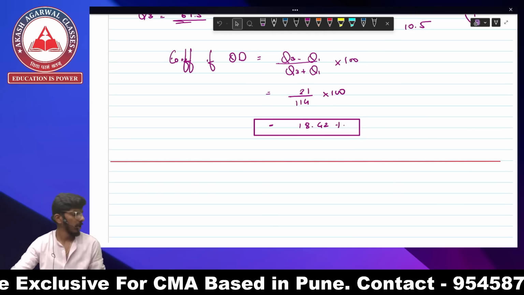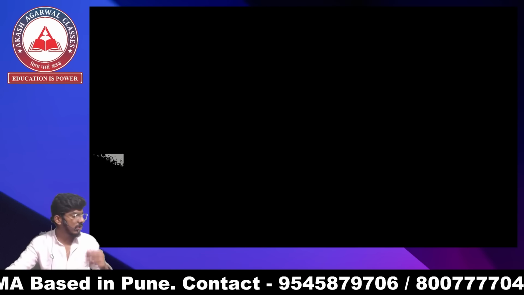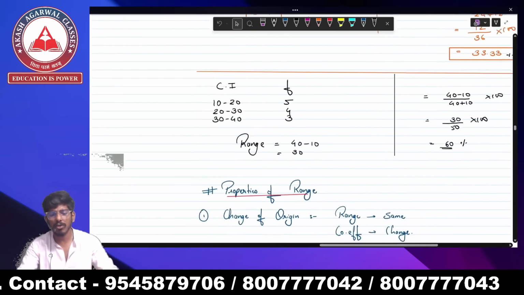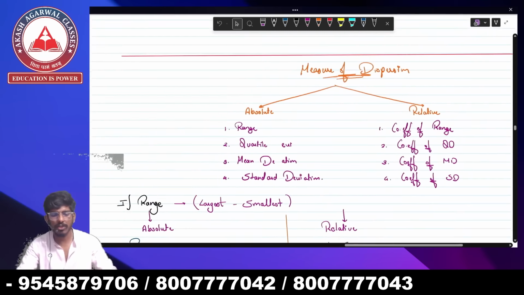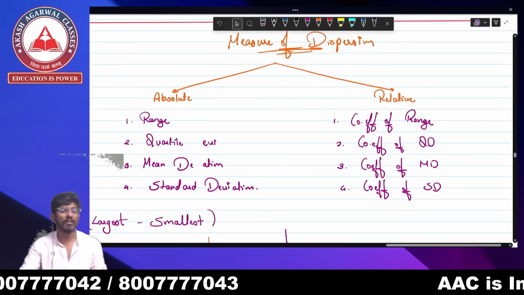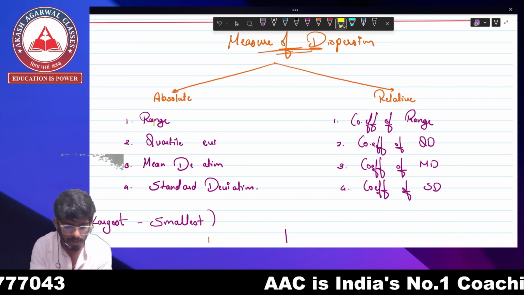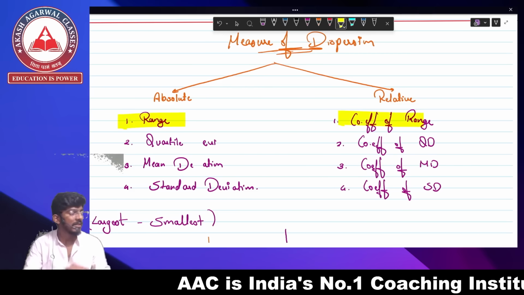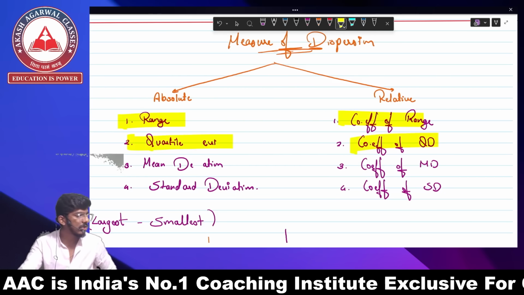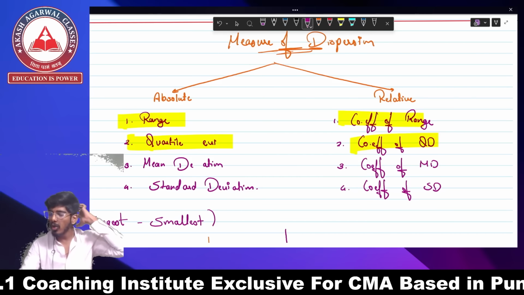As we started mean deviation, range and quartile deviation in the previous lectures, before that we studied there were two types of deviations, right? The first type was absolute dispersion, and the other one was relative dispersion. In absolute dispersion we were going to study the range and the coefficient of the range. Similarly, we studied quartile deviation and coefficient of quartile deviation. We have already studied range, coefficient of range, quartile deviation, and coefficient of quartile deviation.